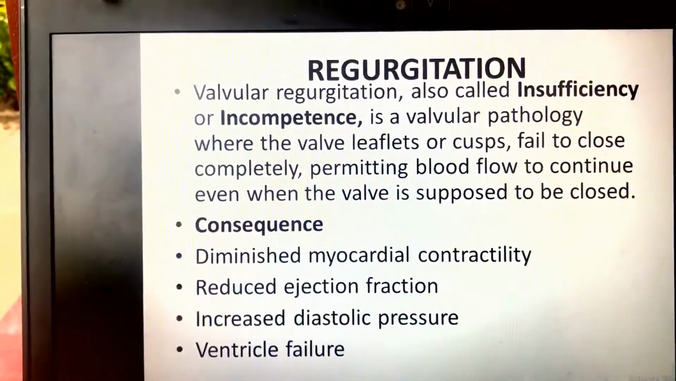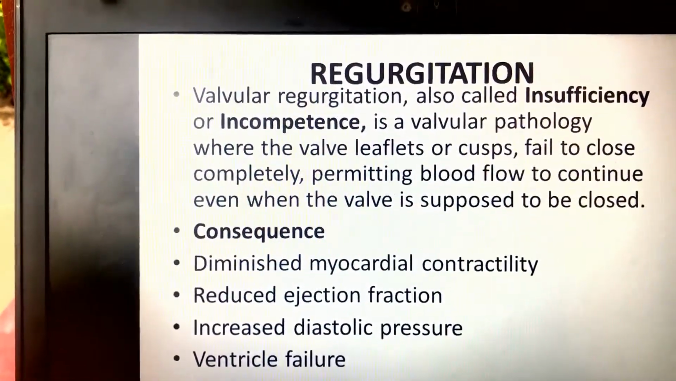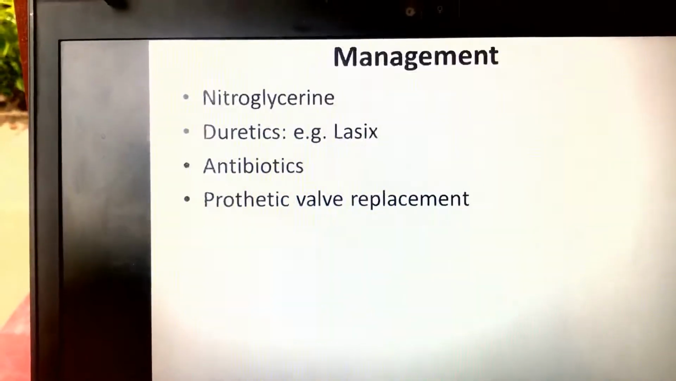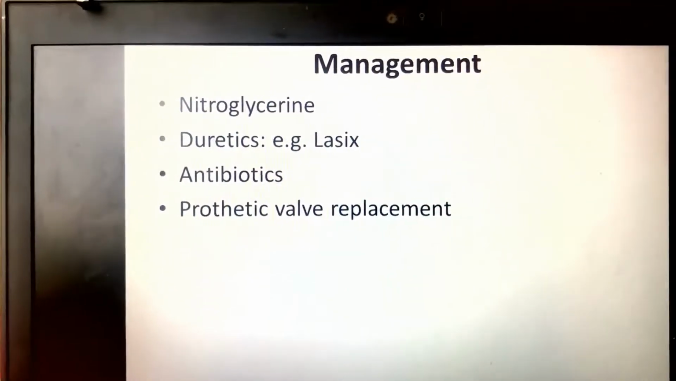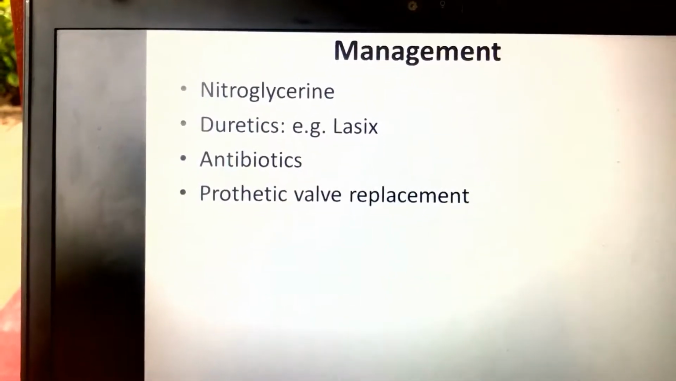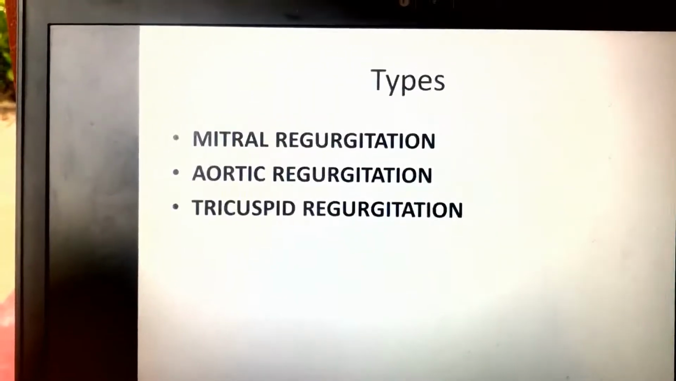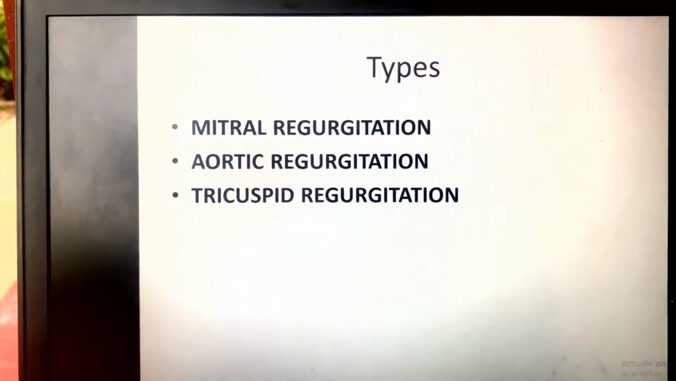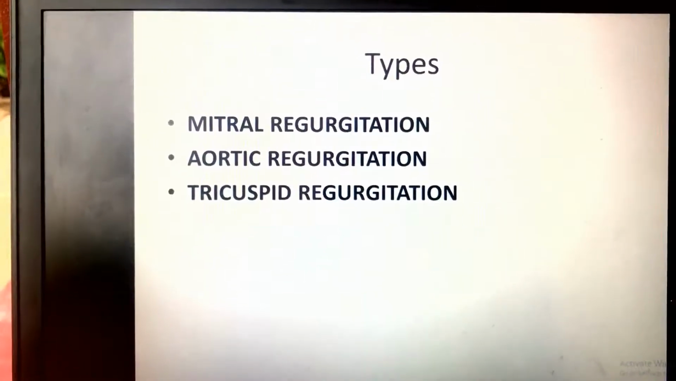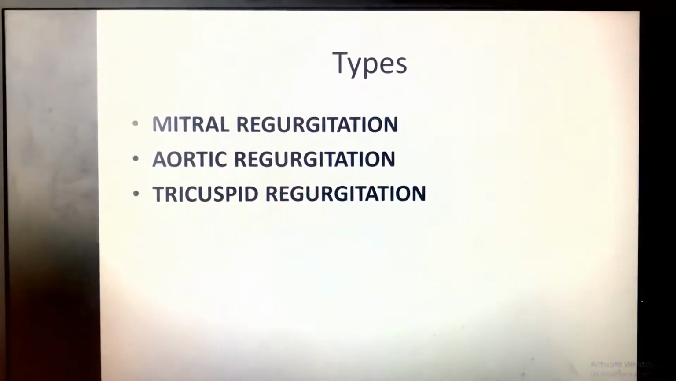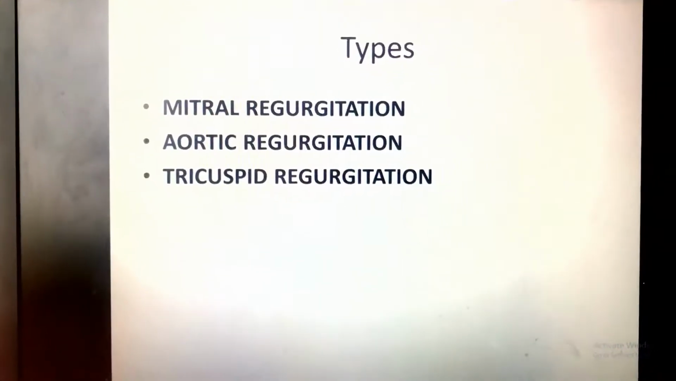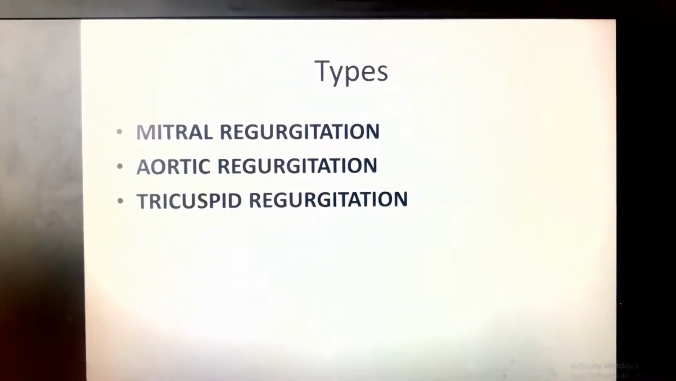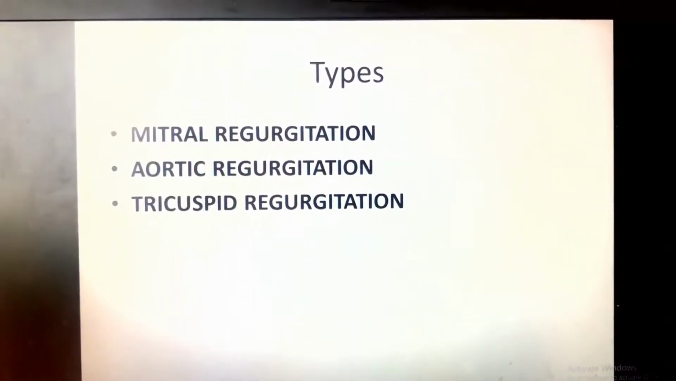Consequences: diminished myocardial contractility, reduced ejection fraction, increased diastolic pressure, and ventricular failure. The management: nitroglycerin, diuretics, antibiotics, prosthetic valve replacement can be used. We have other types: mitral regurgitation, aortic regurgitation, and tricuspid regurgitation. Now, we cannot develop it in detail. In summary, this is the failure of the valves to close properly.